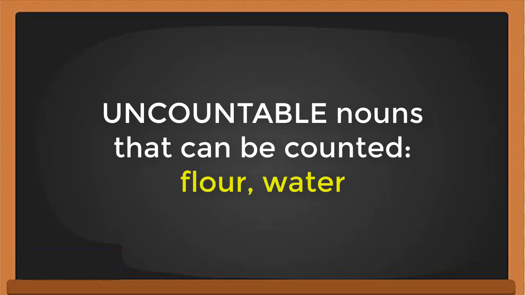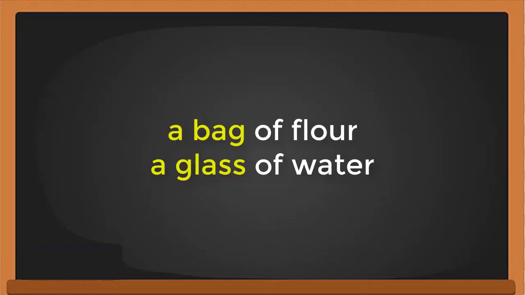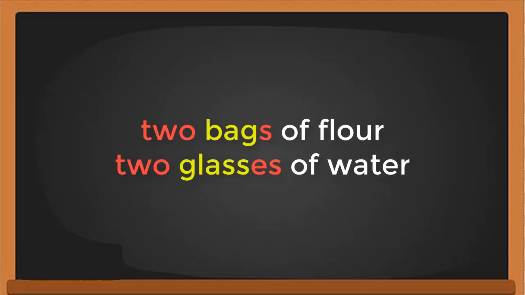We cannot count like 1 flour, 2 water. No, you cannot do that. We need a measurement. Okay, for example, for flour, we can say a bag of flour. For water, we can say a glass of water. So if you want to make them plural, you can say 2 bags of flour, 2 glasses of water. So the plural is not the flour and the water, but the bag and the glass.